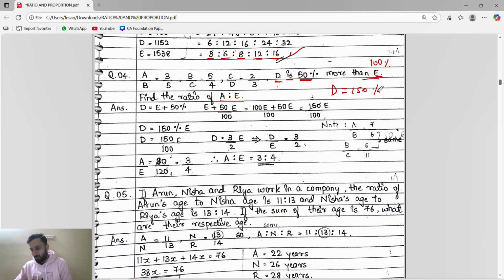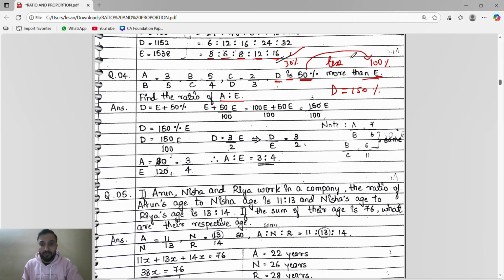We are going to use it further also. Okay, so whenever they will say, like here they say D is 50% more than E, if they talk in percent, then E is our reference. So I will take that E as 100%. So D equals 50% more than E. 50% more means 100 plus 50, 150%.